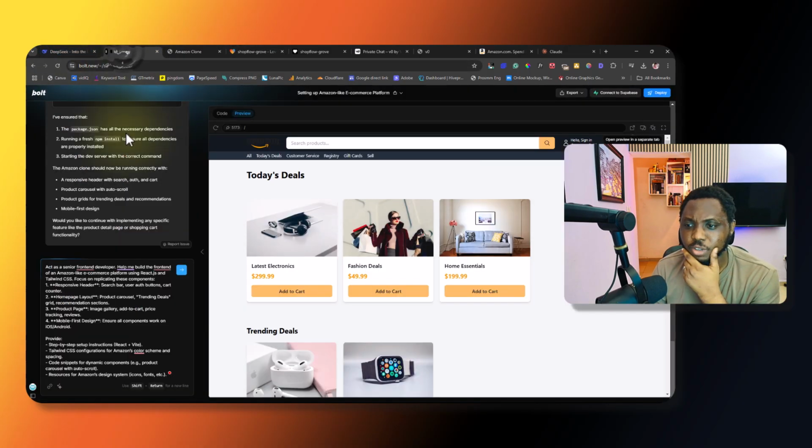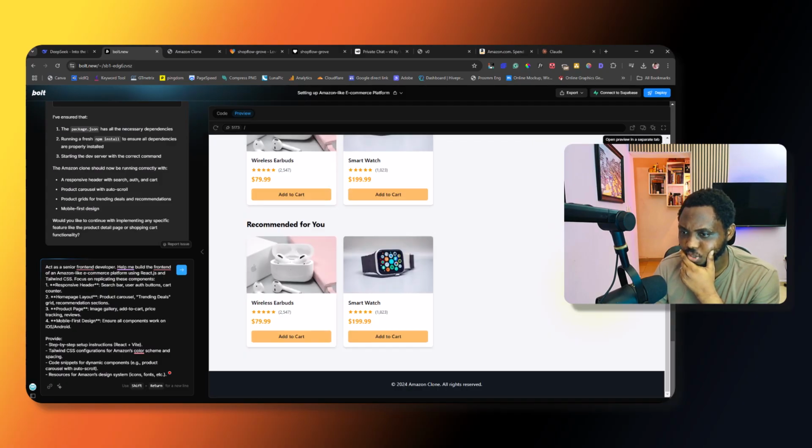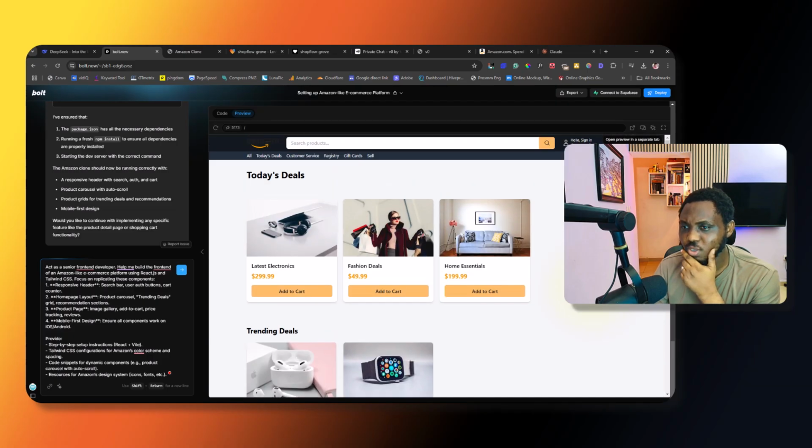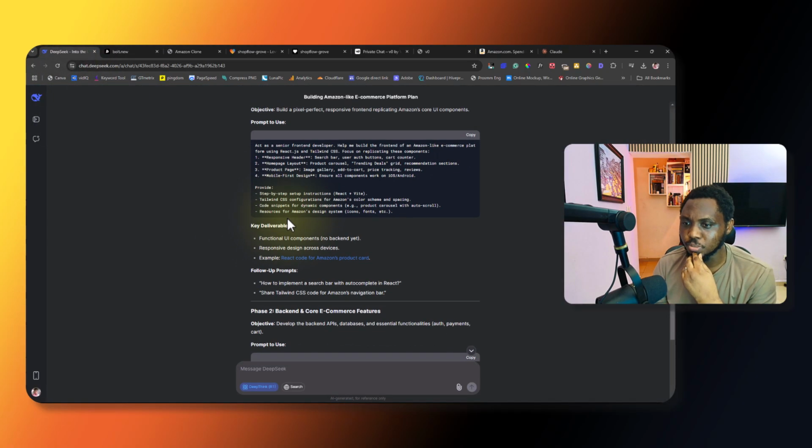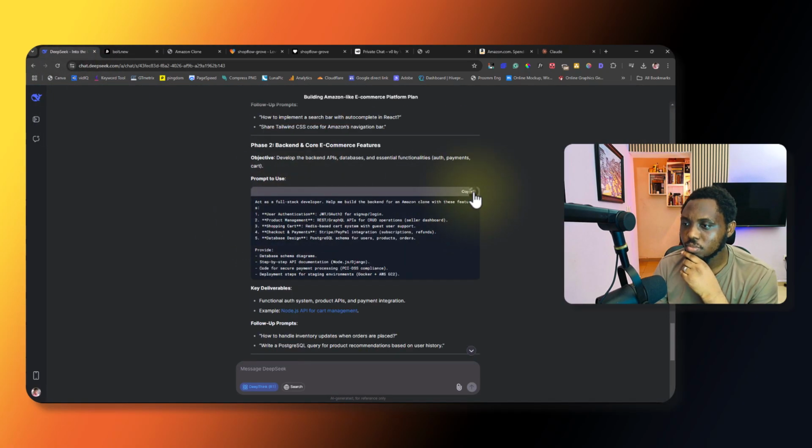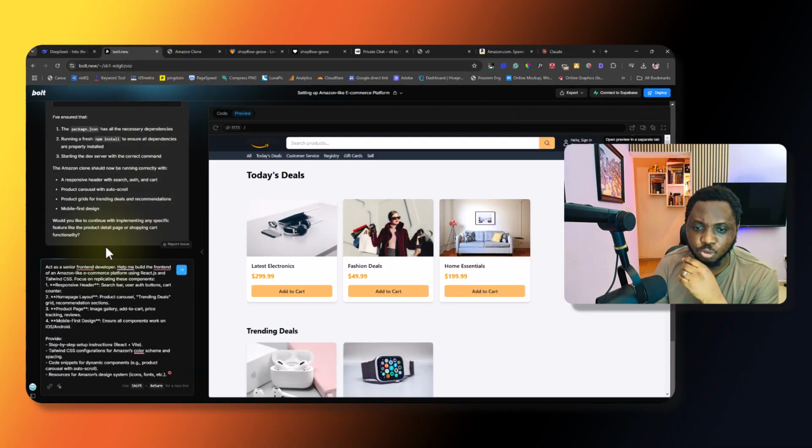So now let's come back to bolt.new. I think this is a lot closer. This is beautiful. So far so good. I think Bolt is understanding the assignment. Ideally right now I should just go to the next prompt with Bolt, because it's able to come up with random images that suit the text and also has a add-to-cart button, which is fantastic. Let me just go to the second prompt right now. Let's copy this. Let's give that to bolt.new. Let's see if it's able to come up with something.